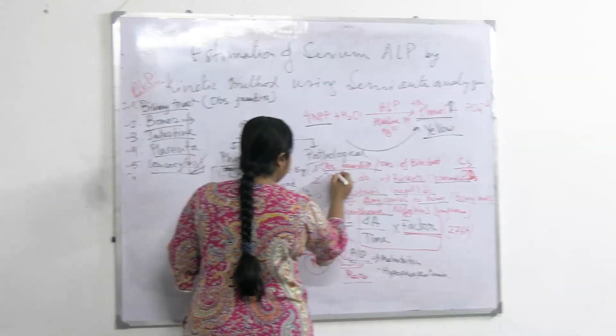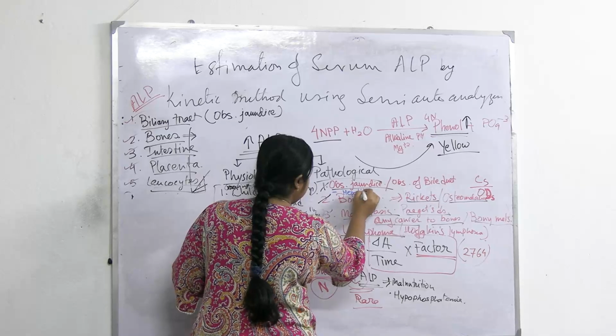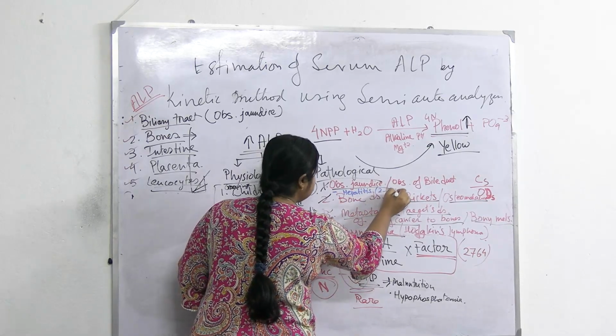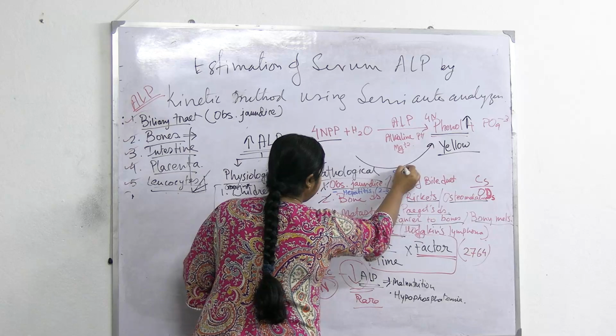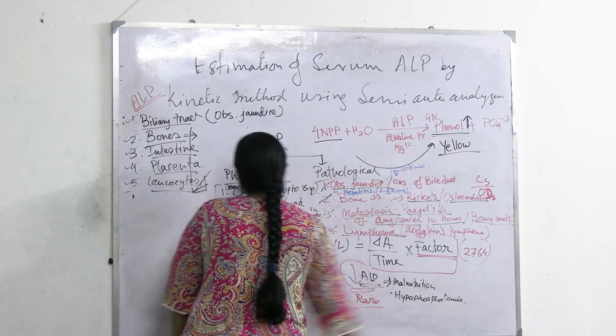So another cause you can write here is hepatitis, where there is a 2 to 3 times rise, here 8 to 10 times. Any liver disease, okay? Because the intrahepatic bile ducts will be irritated in hepatitis. In case of extrahepatic obstruction, this will lead to obstructive jaundice. But in case of hepatitis, the intrahepatic canaliculi, intrahepatic bile ducts, will be affected. Thus, the concentration will rise only 2 to 3 times.